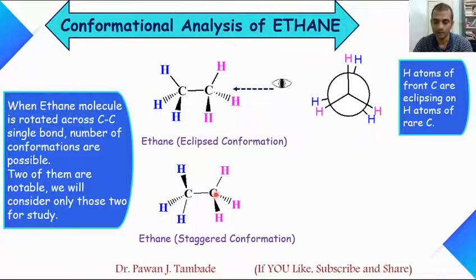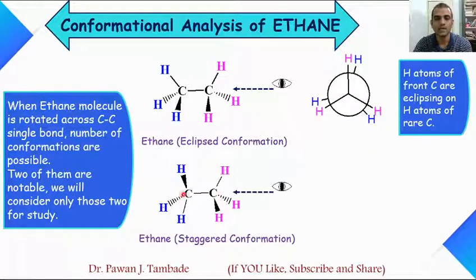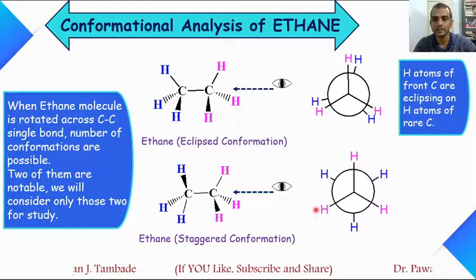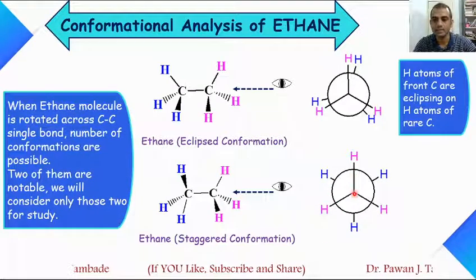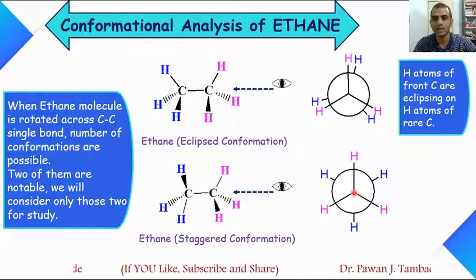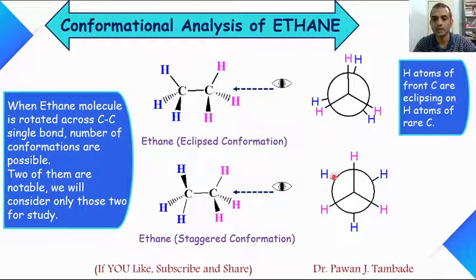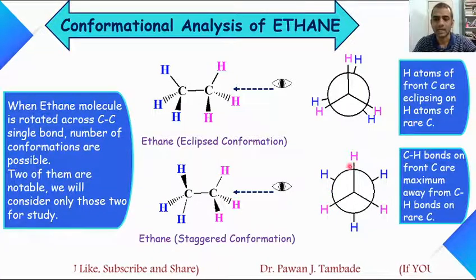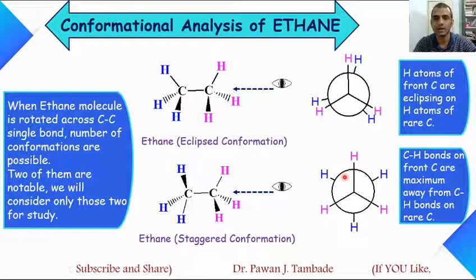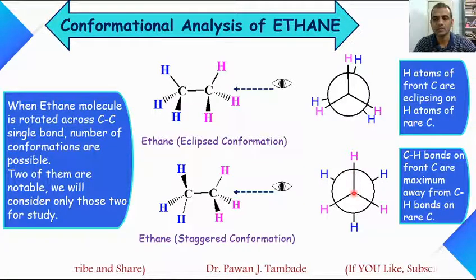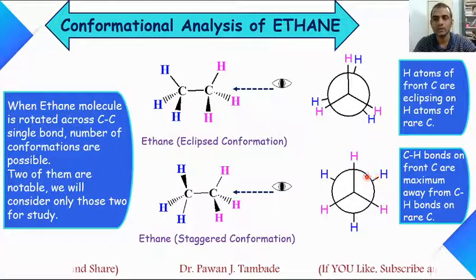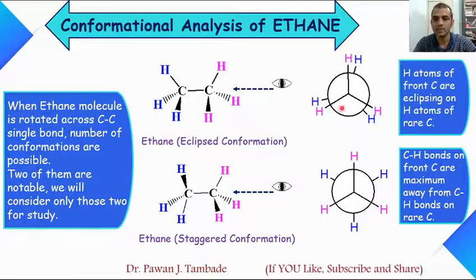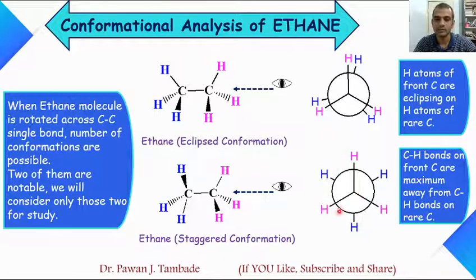However, if you look at this molecule across this carbon-carbon single bond, then this molecule will look like this. Similarly, these pink hydrogens are on the front carbon atom and these blue hydrogens are on the back carbon atom. And in this case, these carbon-hydrogen bonds on the front carbon are at maximum distance from the carbon-hydrogen bonds on the back carbon atom. So in case of ethane, this is the eclipsed conformation and this is the staggered conformation.